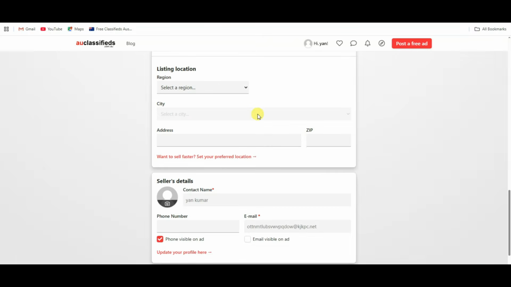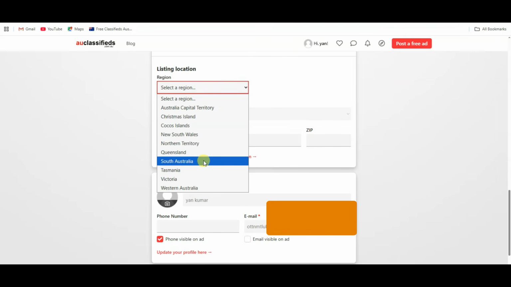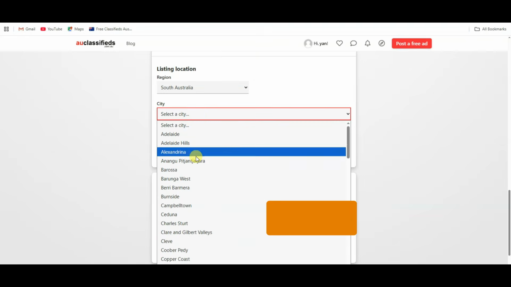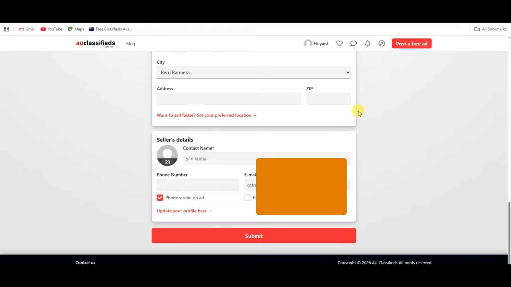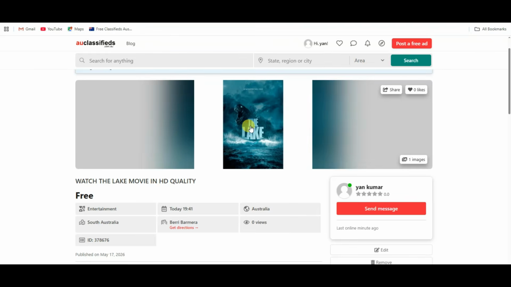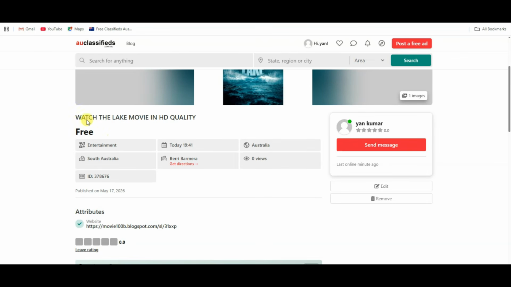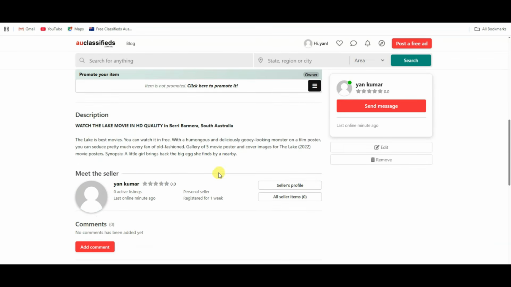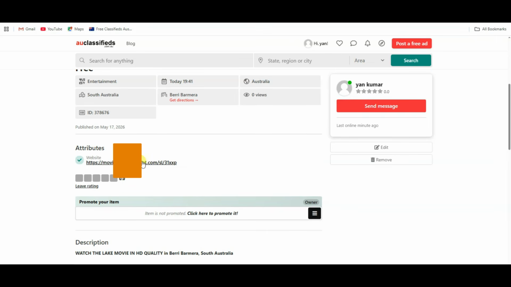You can scroll down. You can select your Australia country. You can select your city. Now you can scroll down. You can click on submit button. Yeah, here we go. Here you can see image. Here you can see title. You can scroll down. Here you can see description. And here you can see a smart link.